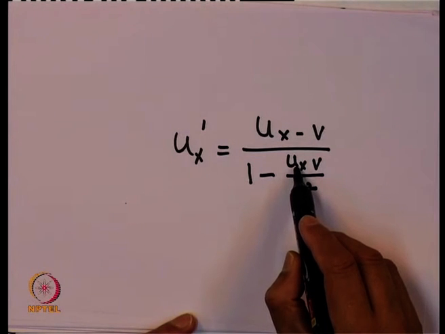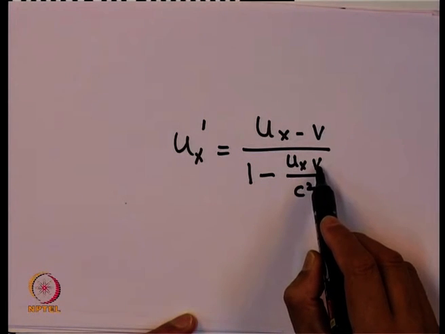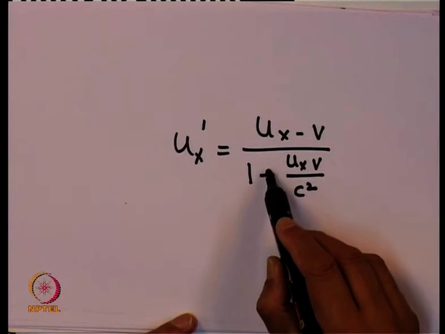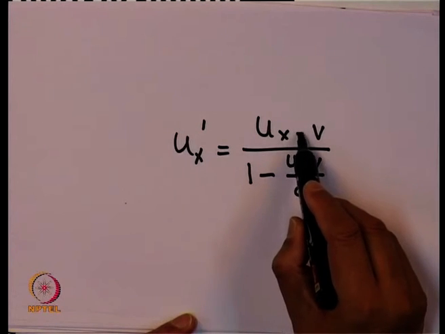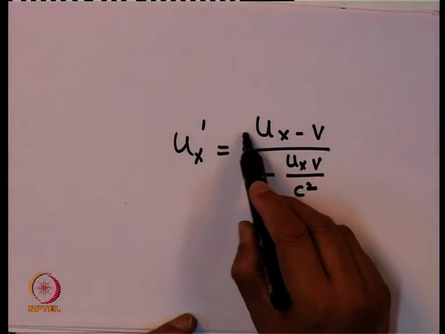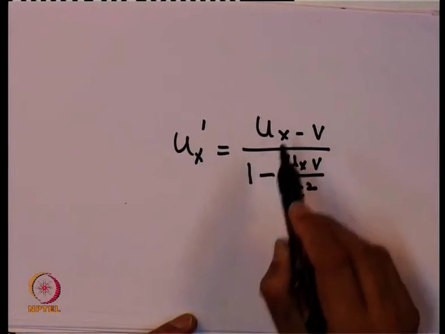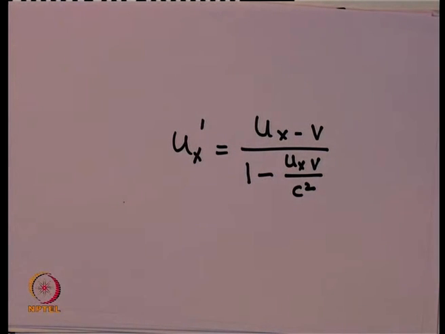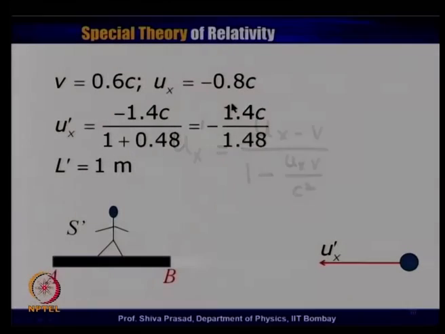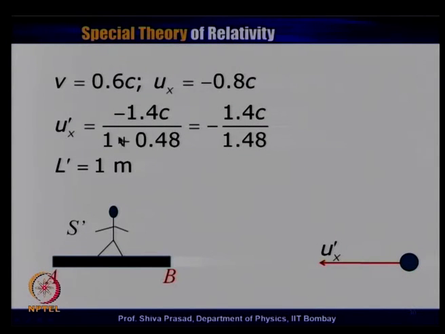Because of this minus sign, the numerator is minus, and these two quantities get added up, and the denominator becomes plus. So, my Ux prime becomes minus 1.4 divided by 1 plus the product of these numbers, 0.48, and Ux prime will turn out to be minus 1.4 c divided by 1.48.